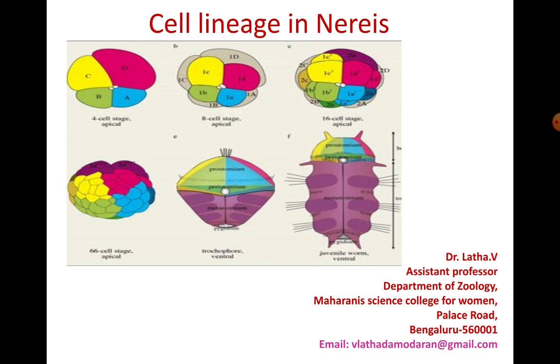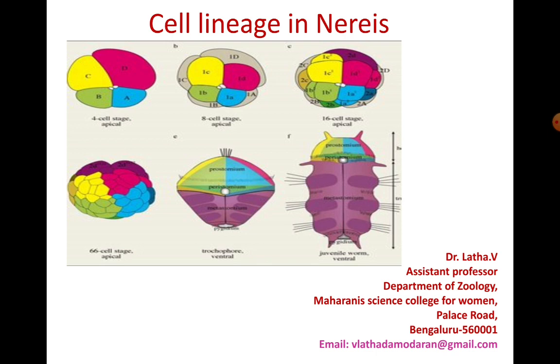Since this is Nereis, they form the trochophore larva. When you look at the larva, you can see which part of the blastomere gives rise to the prostomium, which forms the peristomium and others. And when it becomes a juvenile form, it becomes very clear which blastomere has formed a particular organ in the juvenile worm.